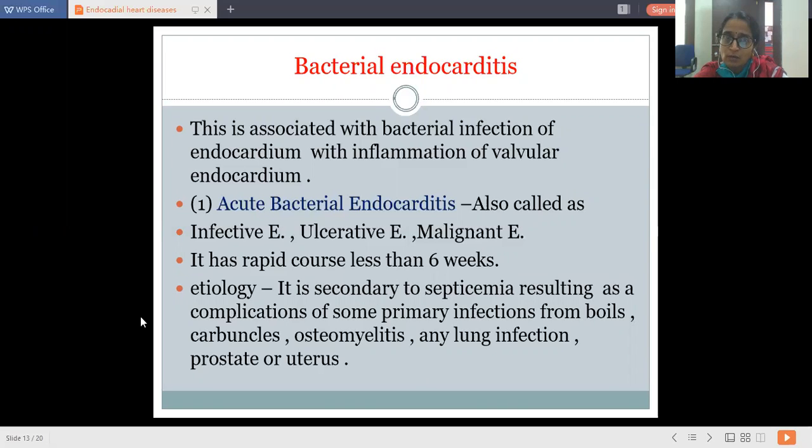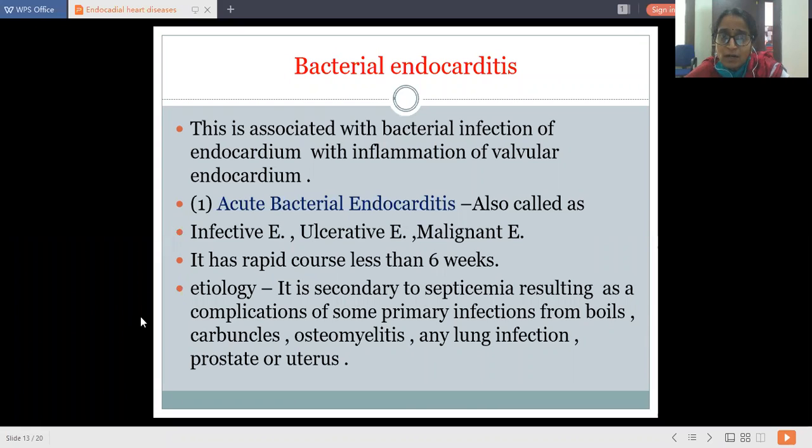Then we talked about the clinical pathological symptoms of this disease and lab diagnosis. Now we will go towards again a short topic, that is bacterial endocarditis. This is associated with bacterial infection of endocardium with inflammation of valvular endocardium. The similar involvement, that is valvular endocardium, is here also in case of bacterial endocarditis.